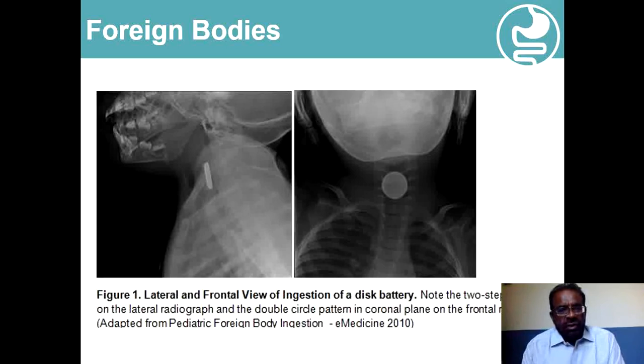This X-ray shows the presence of a foreign body, and basically this child has swallowed a disc battery. On the lateral view we can see the double edge, and on the frontal view we can see the double circle, and this is the typical appearance of a foreign body in the form of a disc battery, which is obstructing the upper part of the esophagus.